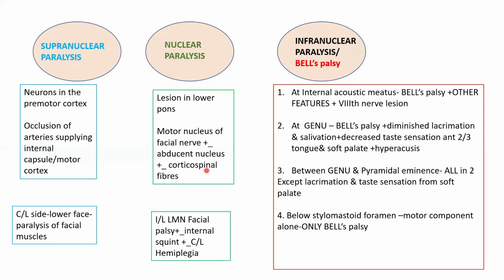If the lesion is at the geniculate ganglion, it's very important. Then the patient will present with all the features except the eighth nerve lesion. Bell's palsy will be there, and lacrimation, salivation, taste sensation, everything will be affected, along with hyperacusis. Now, if the lesion is in an area between the genu and the pyramidal eminence, then two things will escape.